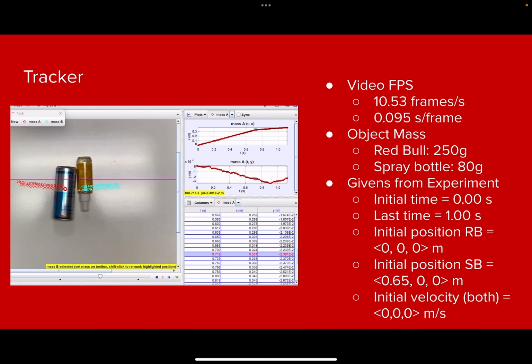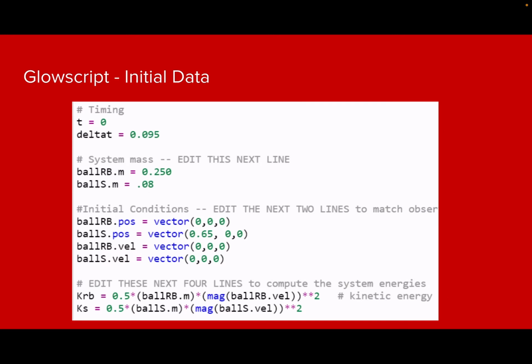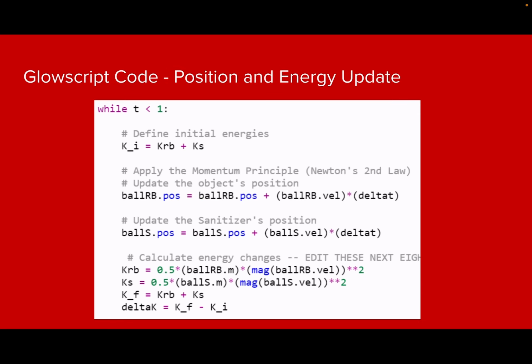I tracked the two objects in Tracker to get their velocities and saw their initial time and the elapsed time, in order to put all this stuff in GlowScript. And here are the initial values of everything with the mass, change in time, position, and initial velocity for everything, as well as the initial kinetic energy of both objects. And then here's the iteration of all of it to get the kinetic energy and the position update.